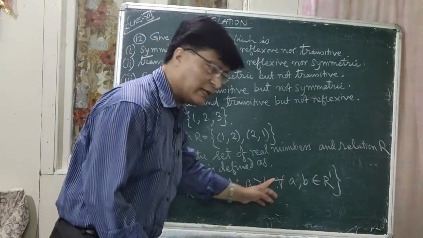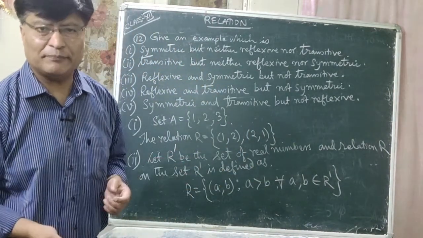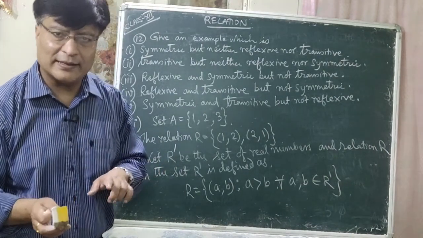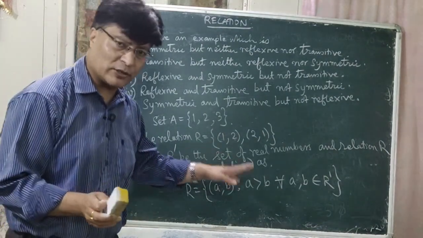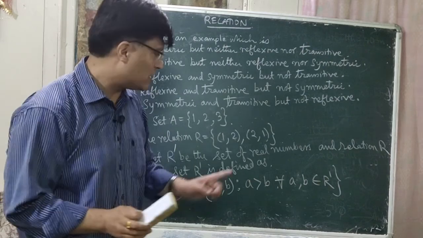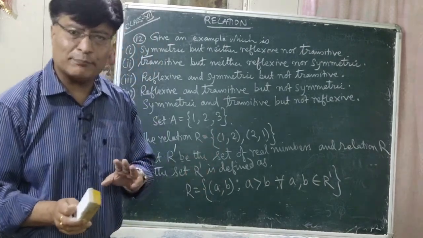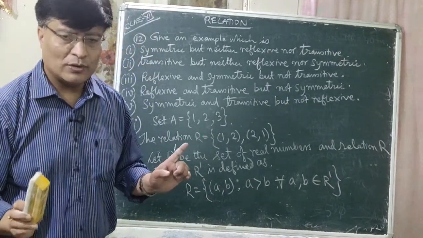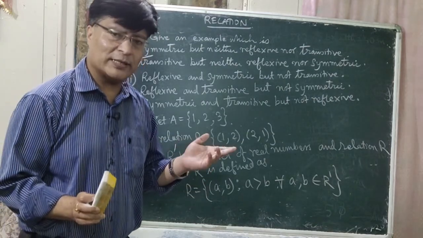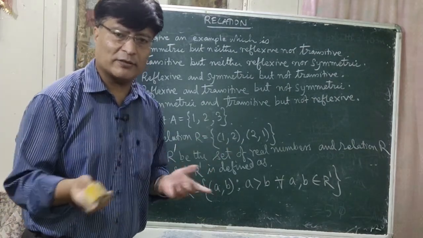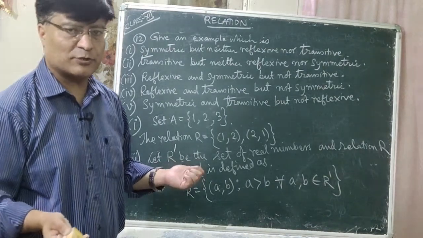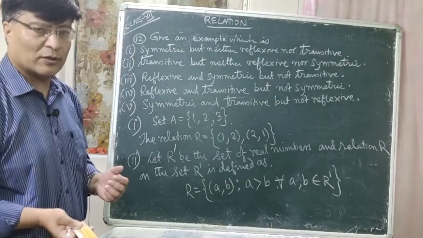So A is greater than B. Let us take A comma A. Can you say that A is greater than A? No, they are equal. So it is not reflexive. Okay. Next, if A is greater than B, can you say that B is greater than A? No, that is not symmetric. As you know that 10 is greater than 5, but 5 is not greater than 10. So it's not symmetric.